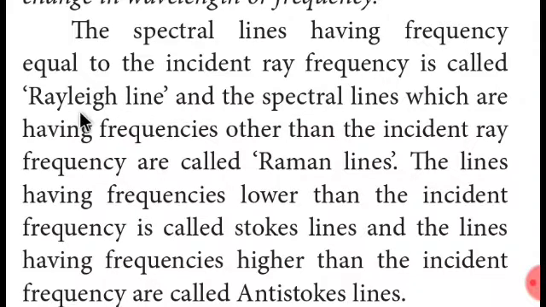The spectral lines having frequencies other than the incident ray frequency are called Raman lines. The lines having frequencies lower than the incident frequency are called Stokes lines, and the lines having frequencies higher than the incident frequency are called anti-Stokes lines.